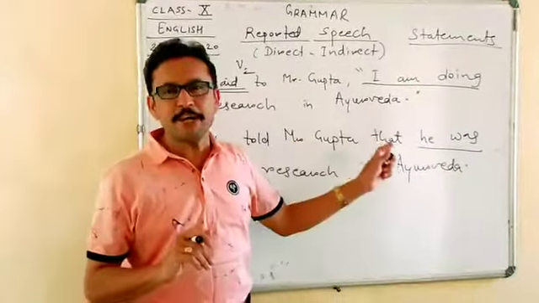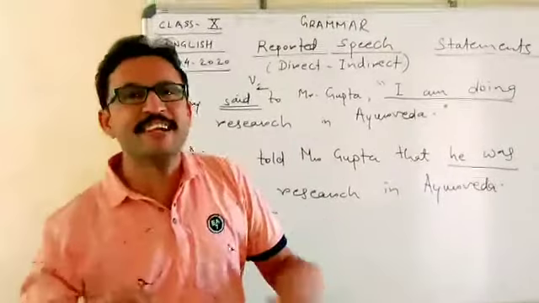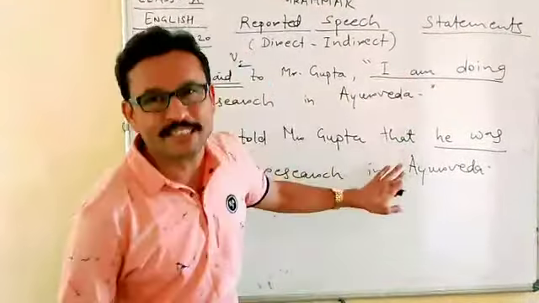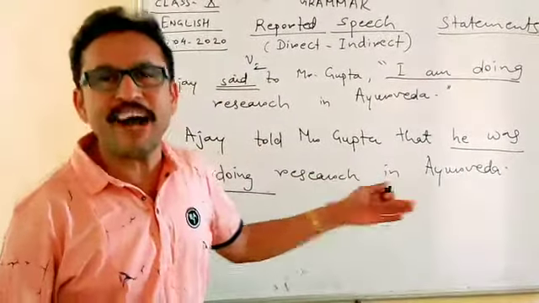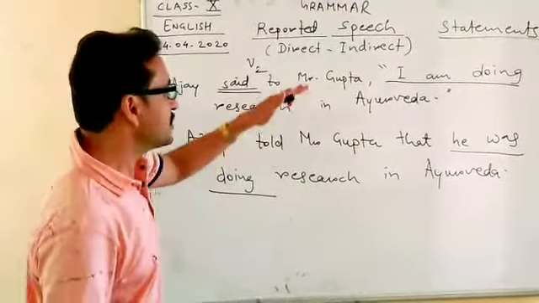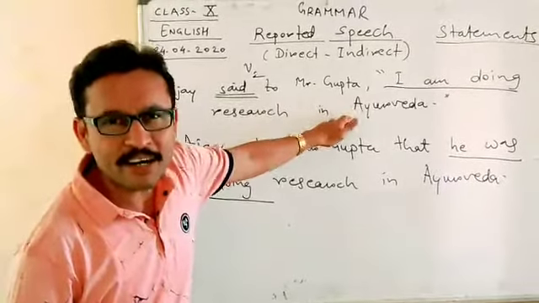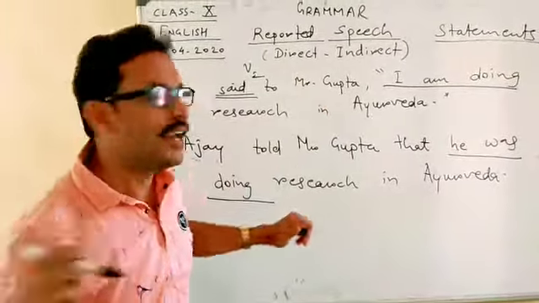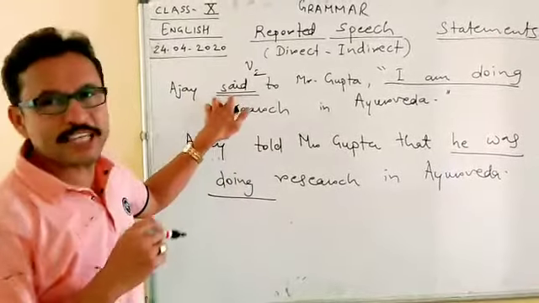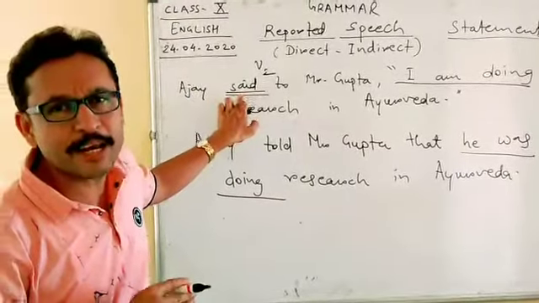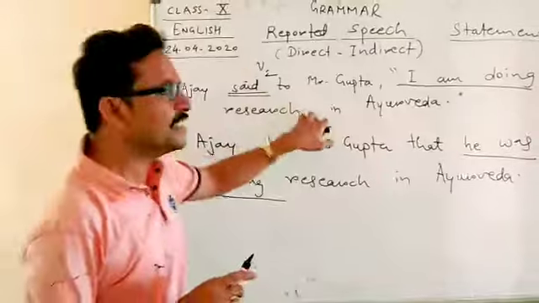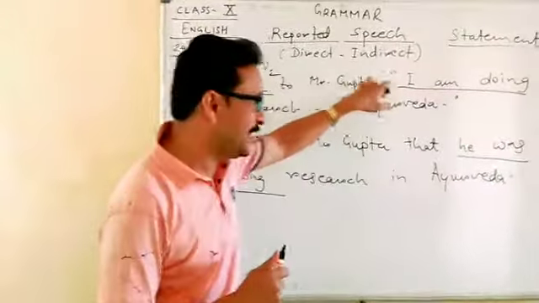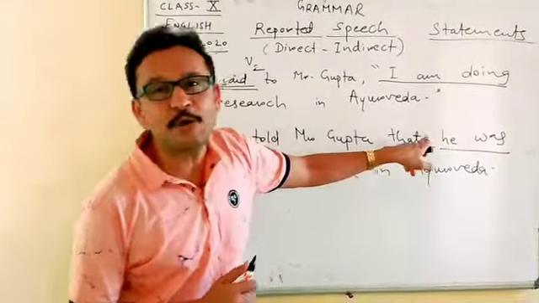In technical words, we call it back shifting the tense. We shifted the tense from present tense to past tense. Why did we shift this? Why is this shift essential? Because this sentence was uttered by the speaker not in the present time but in the past time, and the V2, the second form of the reporting verb, clearly indicates that this sentence was uttered in the past. That is why the present tense in direct speech goes to the relative past tense.